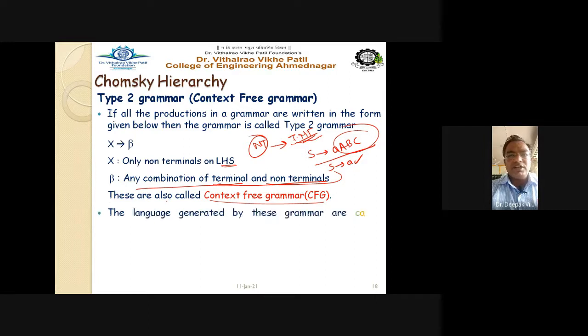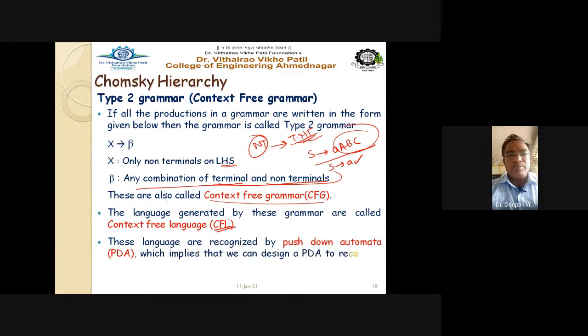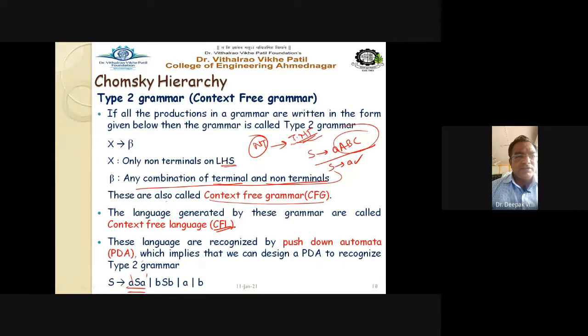The language generated by this grammar is called the context free languages, that is nothing but CFL, the language generated by the context free grammar. These languages are recognized by pushdown automata, which implies that we can design a PDA to recognize type 2 grammar. That is, this type of grammar, with any combination of terminals and non-terminals, is nothing but your context free grammar or type 2 grammar, and the languages are CFL, context free languages, and the automata used to recognize the context free grammar is the pushdown automata.